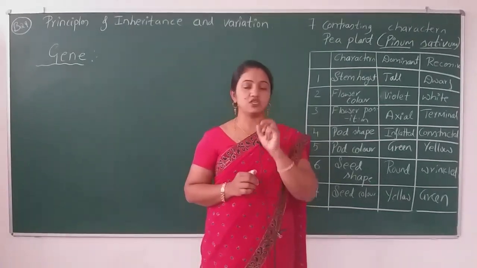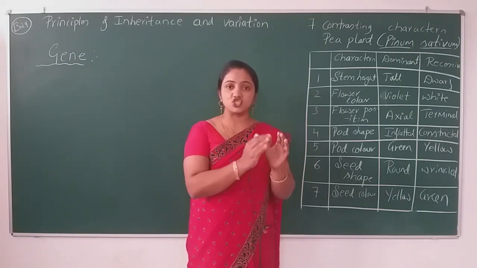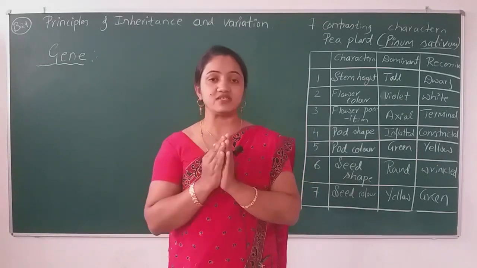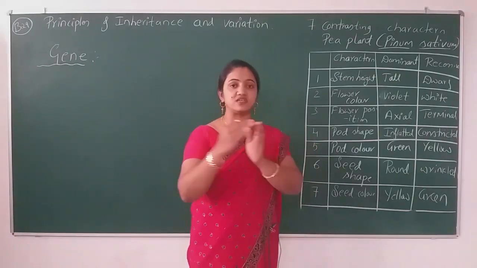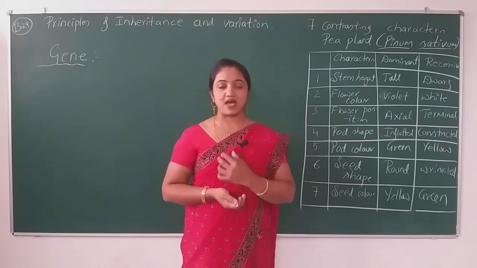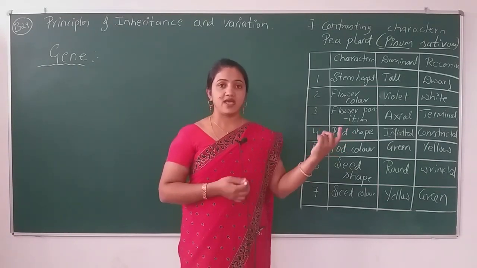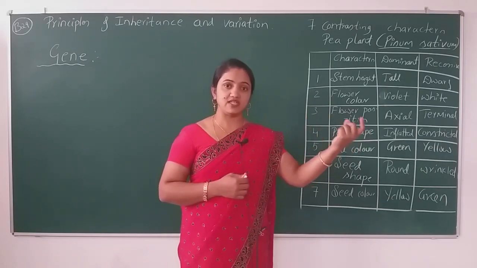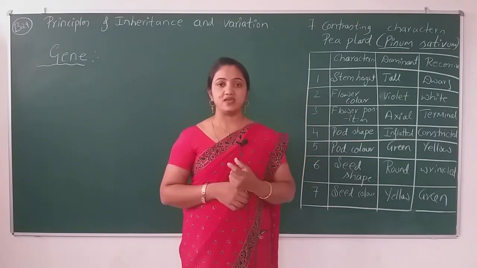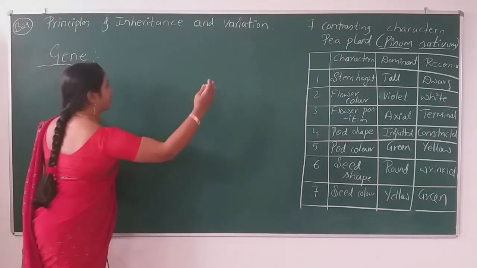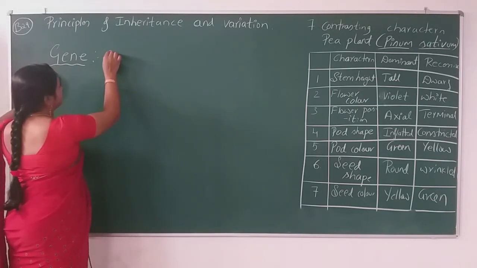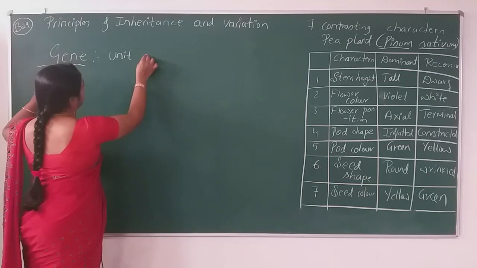It is just a unit of inheritance, a functional unit of inheritance which brings changes from one generation to another generation. If I am having a gene of my parent, I am expressing my parent's character. So that gene inherits from my parents to me. So the gene is passing from one generation to another generation. So the actual definition is, it is a unit of